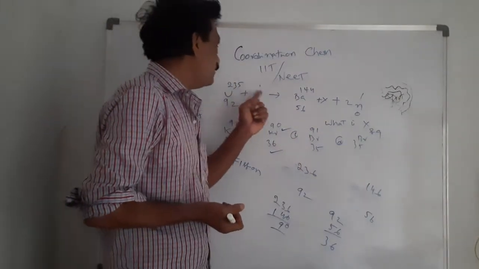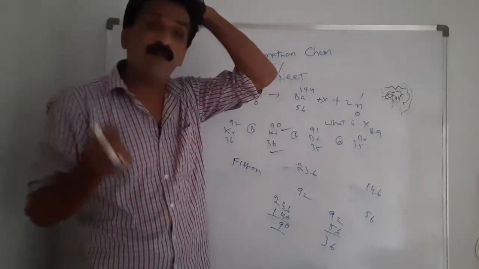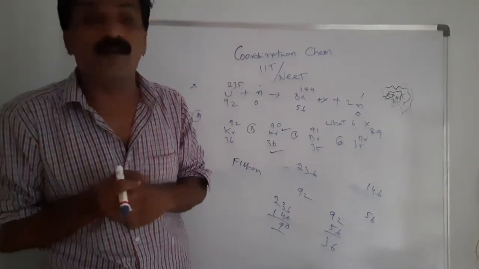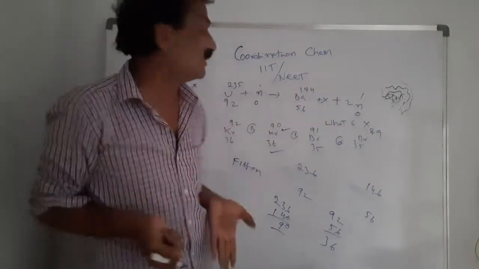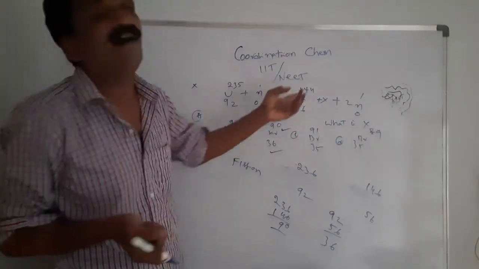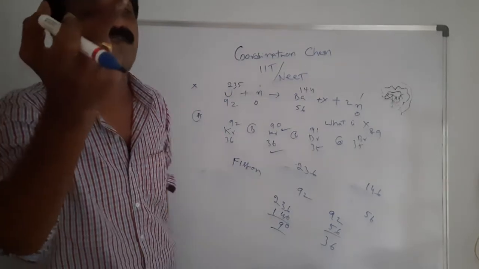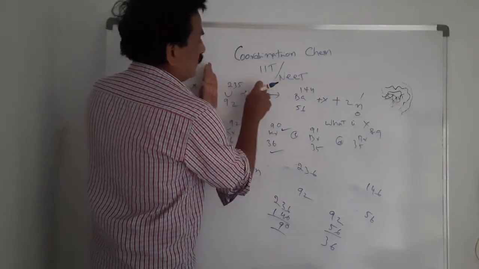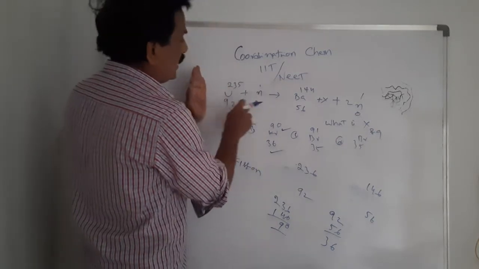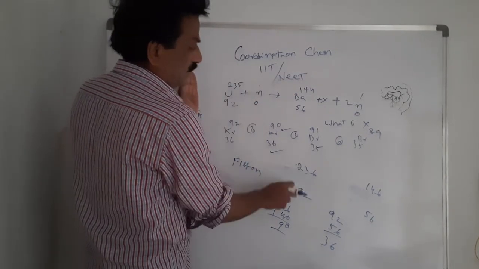When a uranium nucleus is bombarded with slow-moving neutrons, we get barium and krypton, with atomic number 36 and mass number 90. Take 235 plus 1, 236. 92 plus 0, 92.